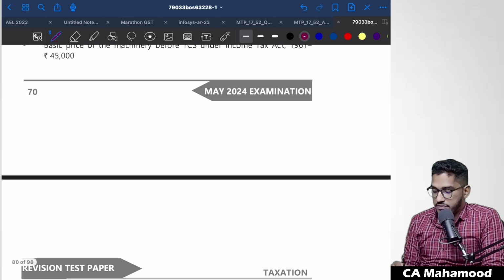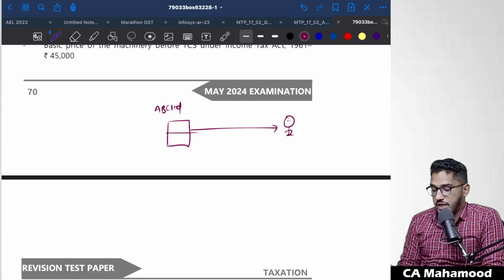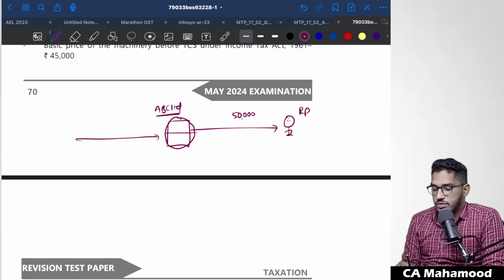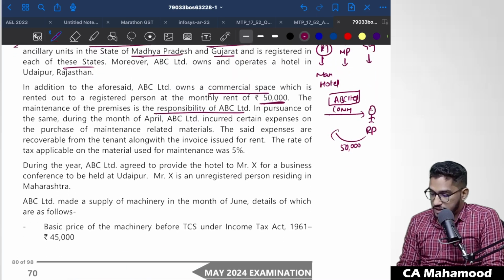Take for example there is one commercial shop owned by ABC Limited. This commercial space has been given on rent to another registered person, and the rent is 50,000. In addition to that, for this commercial space there will be maintenance too. Sometimes repairs will happen, and some other materials they have to purchase. This maintenance activity will initially be borne by ABC Limited, so whatever materials they require for the maintenance of this commercial property, they will buy it.